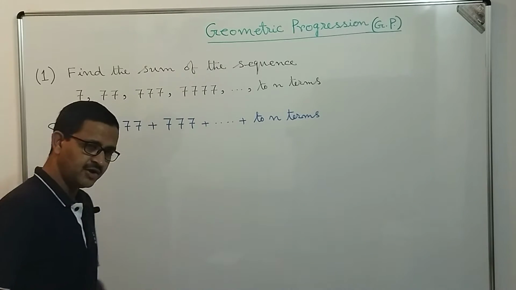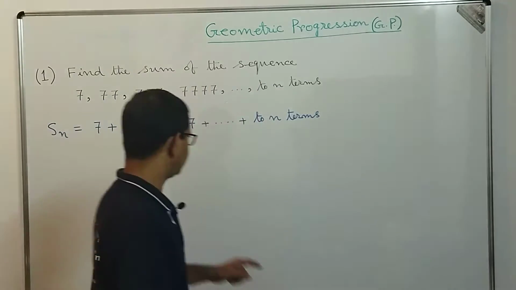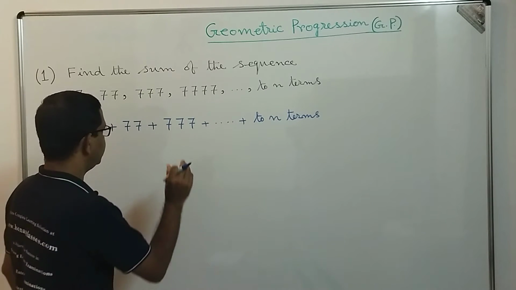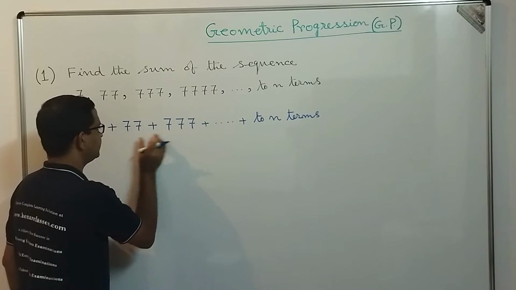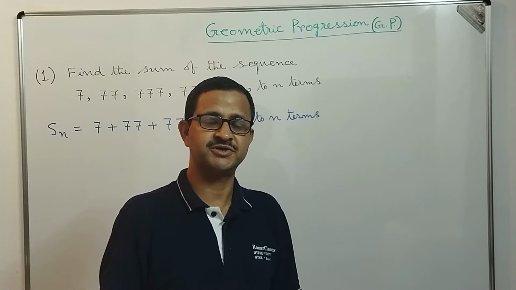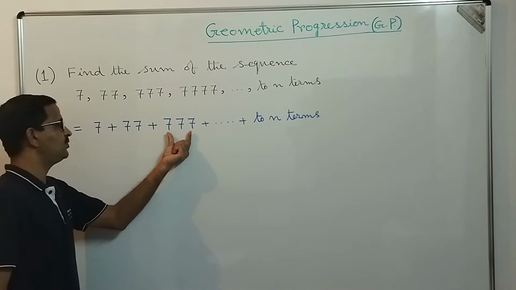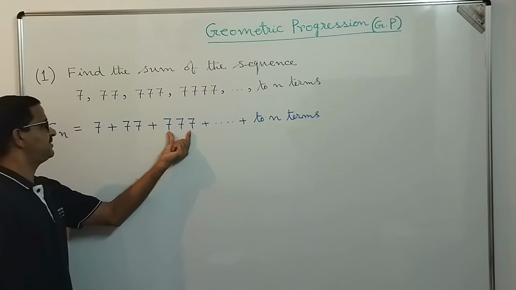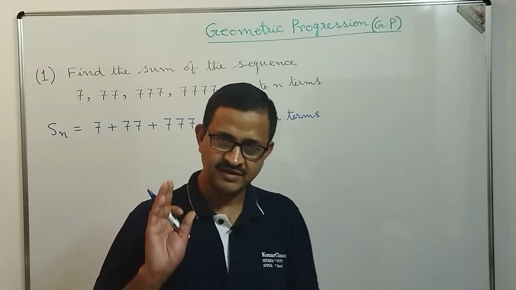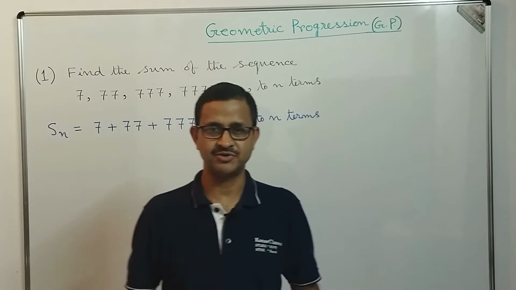Now if you look at it, this is not in geometric progression because the ratio of 77 and 7 is not equal to the ratio of 777 and 77. This is also not in arithmetic progression. Why? Because 77 minus 7 is not equal to 777 minus 77. So this series is neither in arithmetic progression nor in geometric progression.